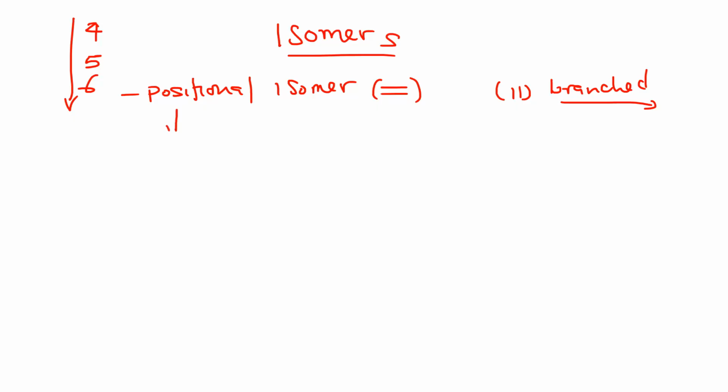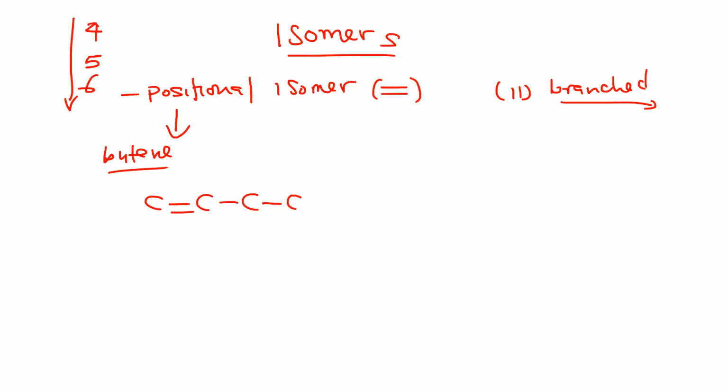So let us start with positional isomers. Positional isomers, we're saying, depend on the position of the double bond. And in this case, starting from carbon 4 going up, they exhibit isomerism. In other words, the example that we are going to look at is butene. Now, butene in terms of structure is drawn like this.